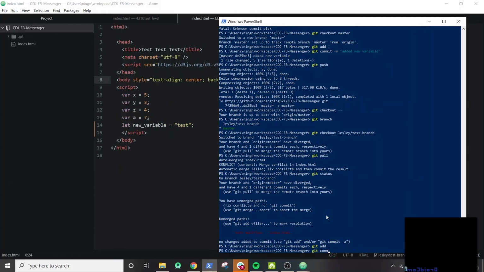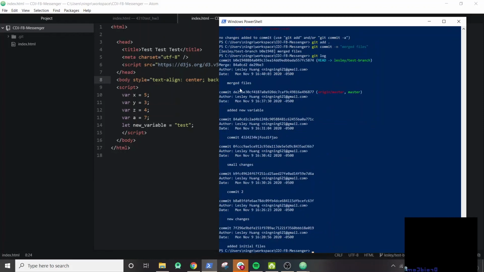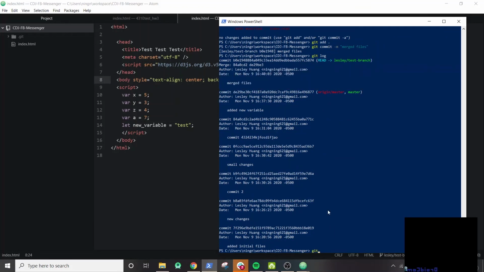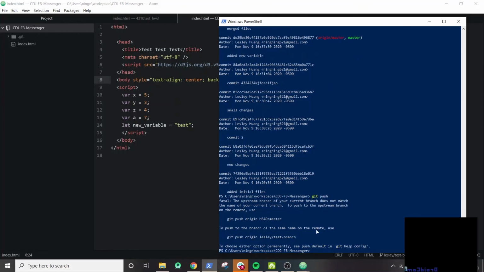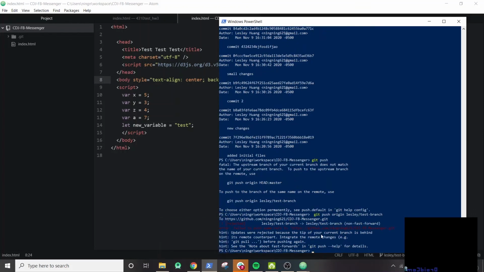Git commit, merge files, and then we can do git push. Or actually, before we do git push, we'll do git log, and you'll see that we now have a new commit that lies on top that merged all the files. Then git push. Oh, they were rejected.